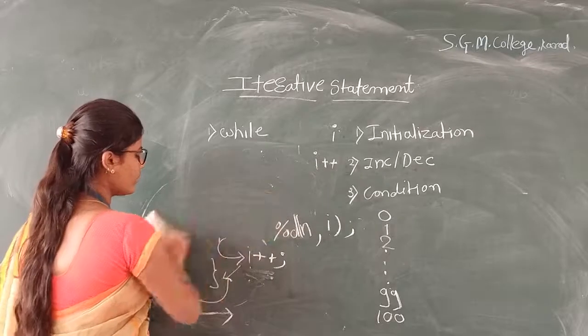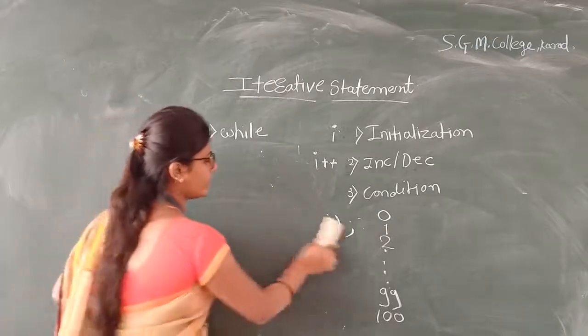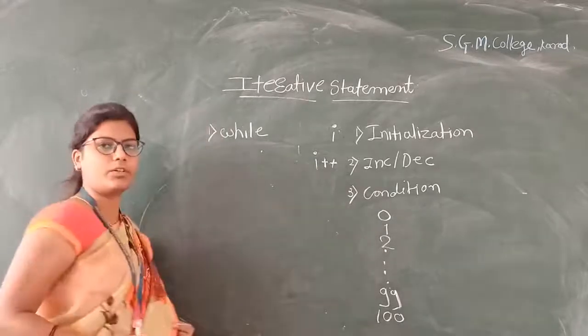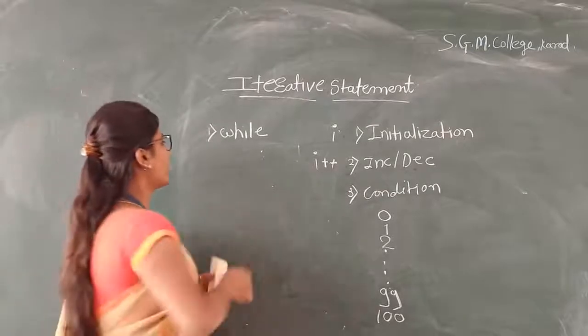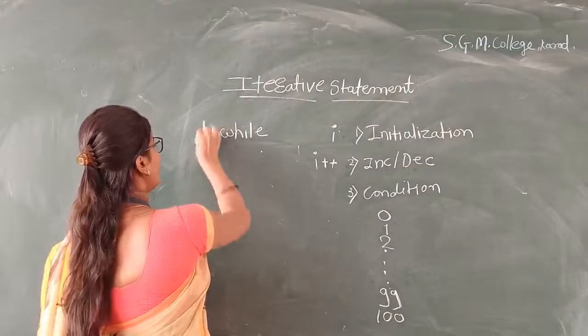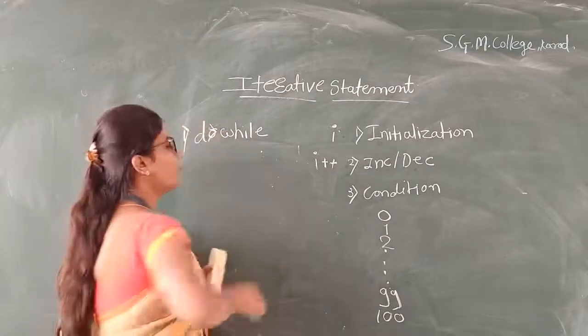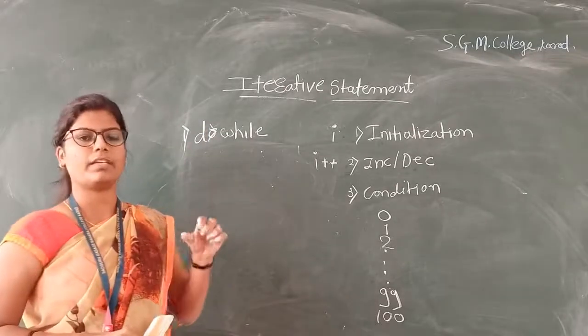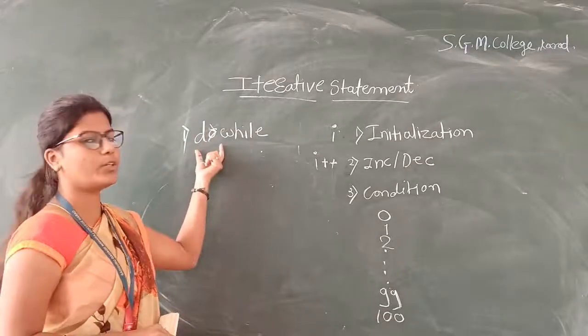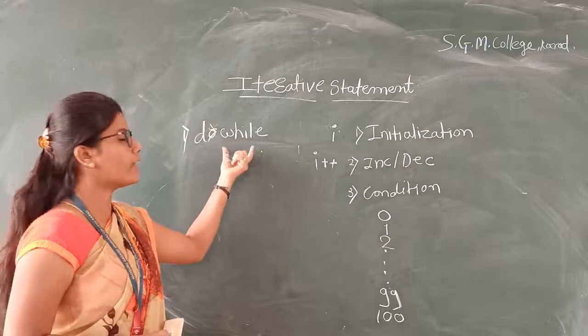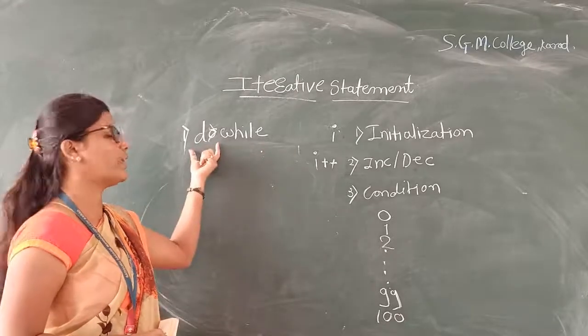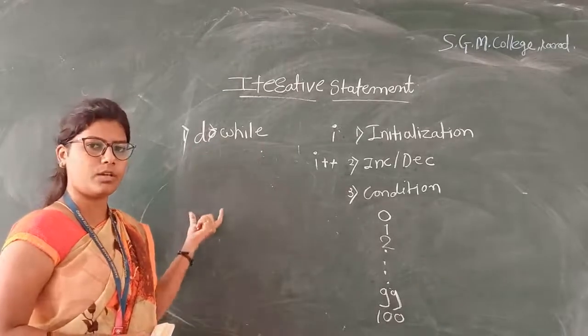It is a top tested loop, also called an entry control loop. Our second point is the do while loop. Okay, while loop and do while loop are both the same, but there is a little bit of difference between do and while. While is an entry control loop and do while is an exit control loop.